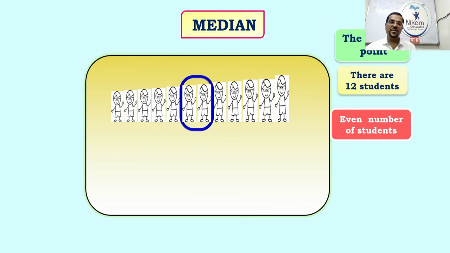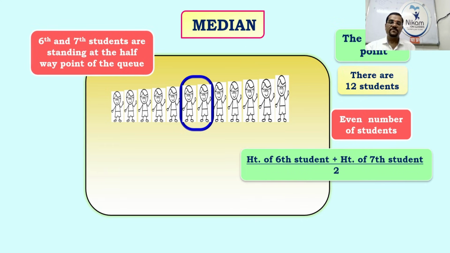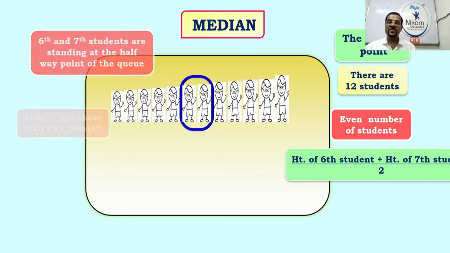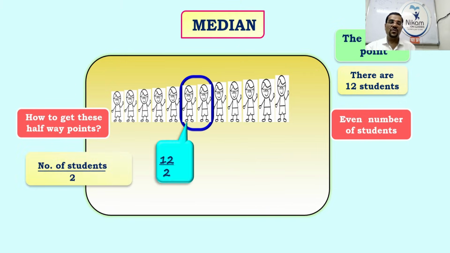In an even number, is it possible to get only a single student? No. So we will get two students. So at that time we have to do 6th student plus 7th student upon 2. So that will be your median.